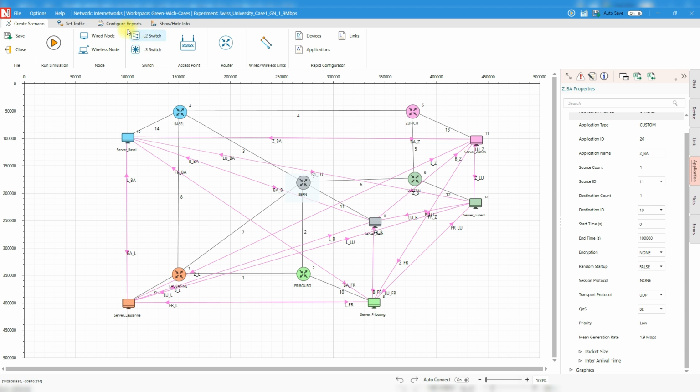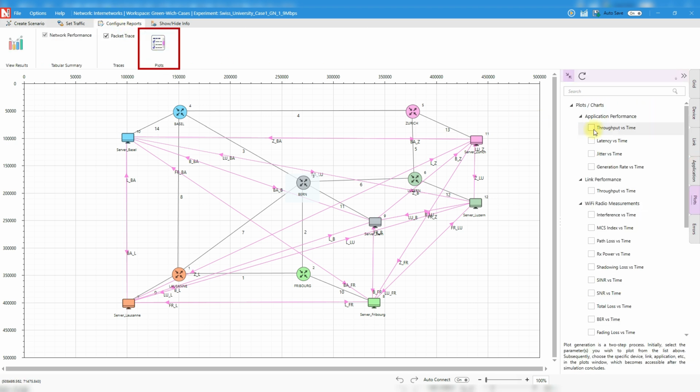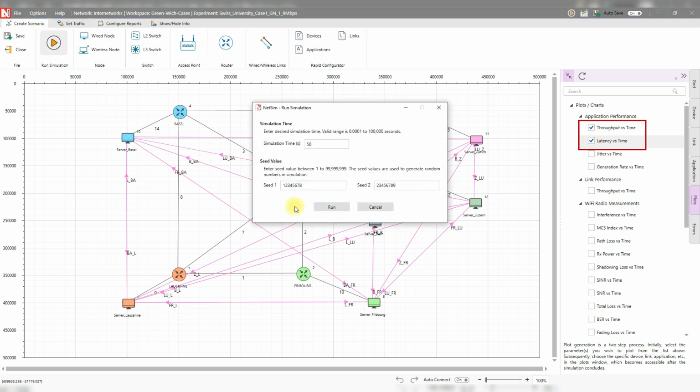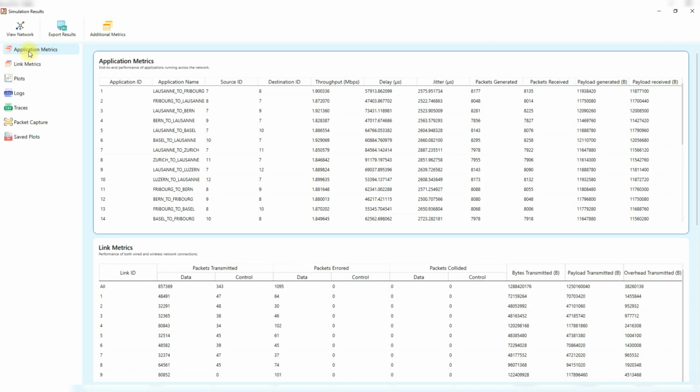Finally, in the configuration reports, we enable throughput and latency plots in the plot section to monitor performance. The simulation runs for 50 seconds. In the application metrics, for Lausanne to Zurich case, we observe that the packets generated total 7,978. Packets received are 7922, and the obtained throughput is 1.85 megabits per second. The small difference is due to the packet errors in the link.